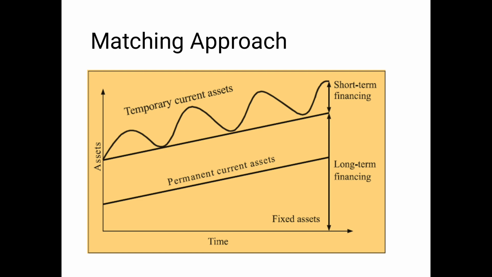The temporary working capital is a requirement only for 2 months, 3 months, or maybe 6 months. For that you cannot go to the bank and take on a bigger burden. You should always approach short term financing. As you can see at the top right of this graph, short term financing includes short term loans, bank overdraft, CC, credit limit, and loans from friends and relatives. So this is called the matching approach: short term requirements are matched with short term sources, and long term requirements are matched with long term sources.